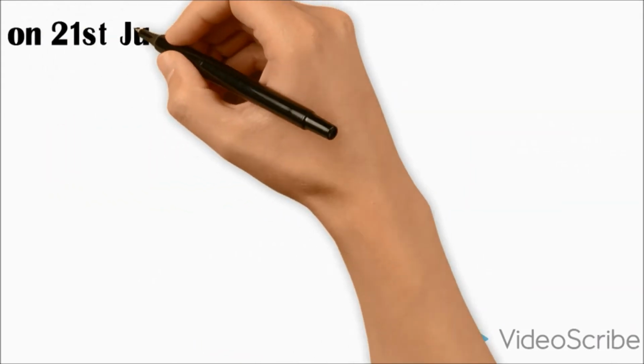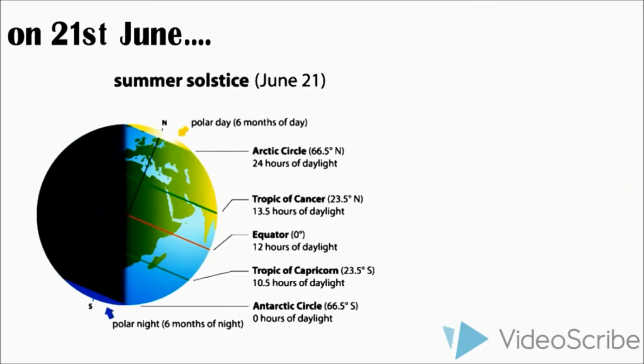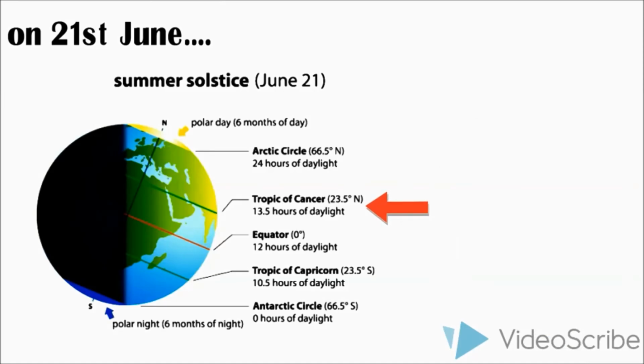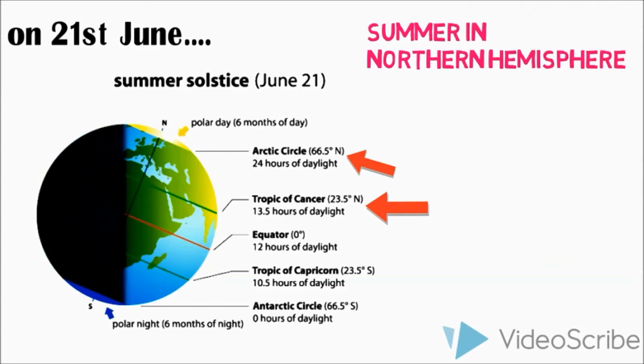On 21st June, the northern hemisphere is tilted towards the Sun. The rays of the Sun fall directly on the Tropic of Cancer. As a result, these areas receive more heat. The areas near the poles receive less heat as the rays of the Sun are slanting. The North Pole is inclined towards the Sun, and the places beyond the Arctic Circle experience continuous daylight for about 6 months. Since a large portion of the northern hemisphere is getting light from the Sun, it is summer in the regions north of the equator.